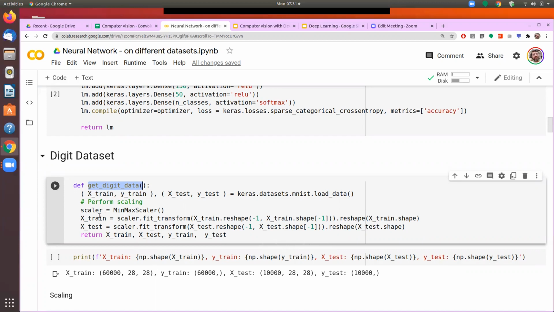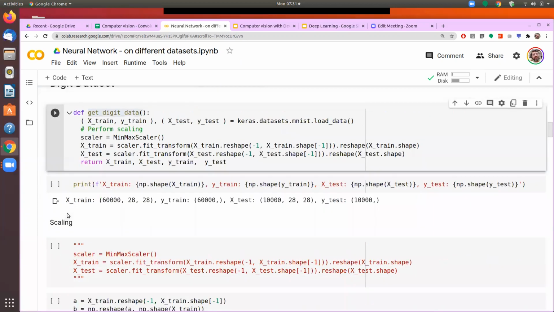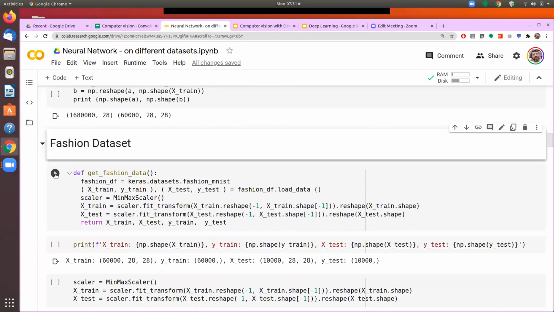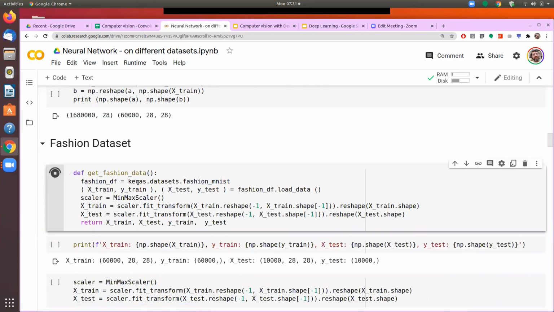The process is the same, and this process we have gone through. In the end, it returns xtrain, xtest, ytrain, and ytest. We will use the same thing for fashion. Here also I've said get fashion data, and once we call this function, it will return xtrain, xtest, ytrain, and ytest, but the input will be the fashion data set.